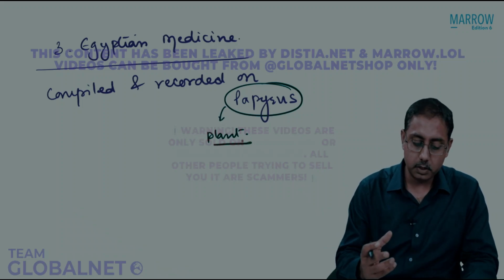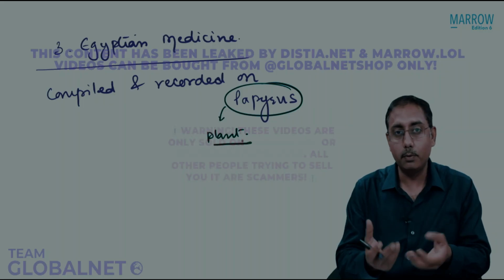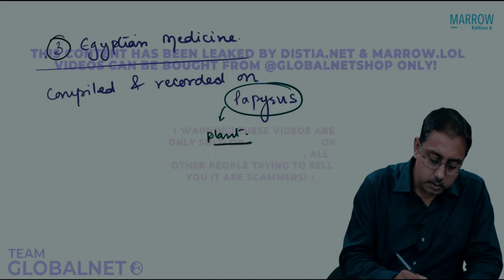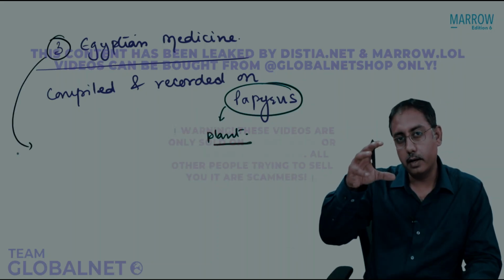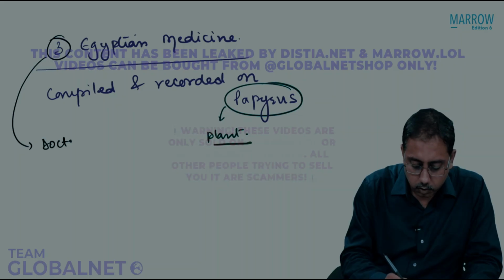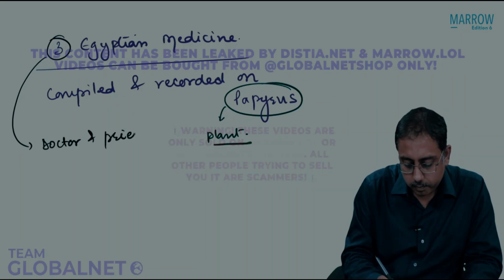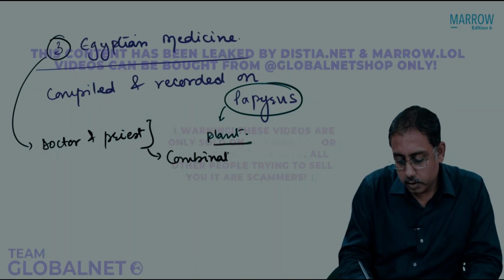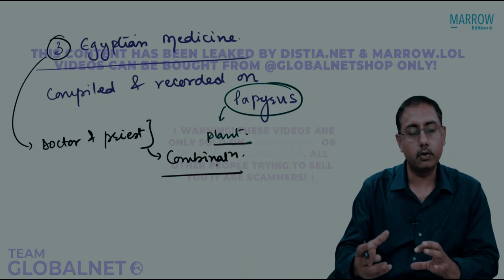So papyrus is nothing but a notebook from the Egyptian times. The Egyptian medicine was based on the concept of God and healer together. So they gave us the concept of doctor and priest in a combination.